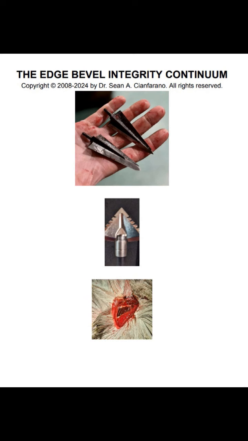Decrease 3-1 mechanical advantage. Increase edge bevel integrity. When the broadhead engineering and design goals are to avoid 3-1 mechanical advantage like the plague, the broadhead gets better and better and becomes thicker bladed grain per grain. All else equal, the EBI, edge bevel integrity, is improved as the broadhead becomes shorter and thicker bladed grain per grain.